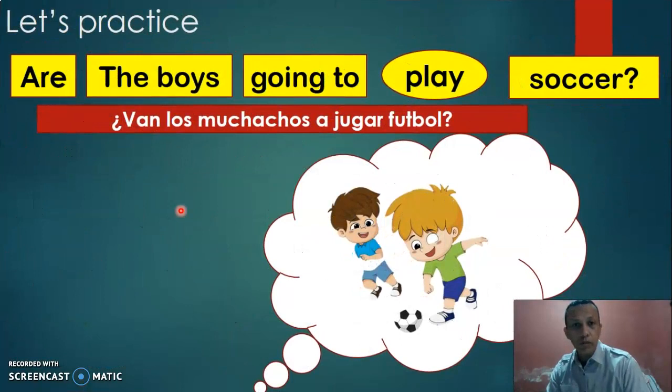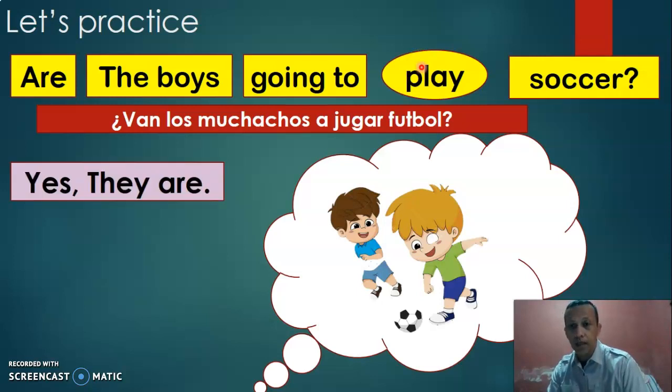Are the boys going to play soccer? Yes or not? Yes, they are. The boys. So, usamos el pronombre they porque habla de varios. The boys. Los muchachos. Are the boys going to play soccer?